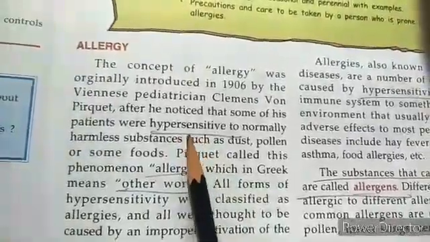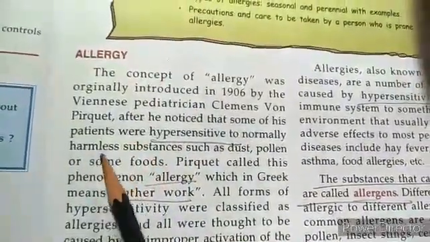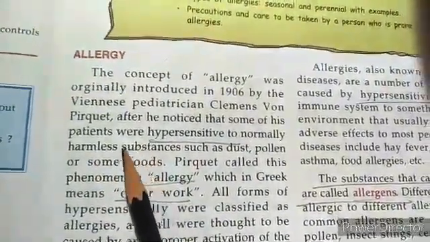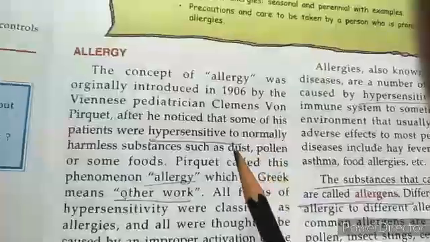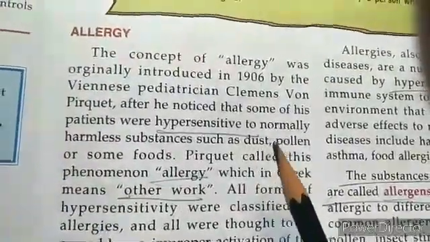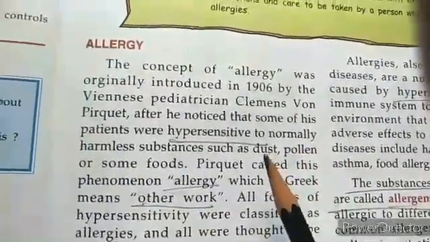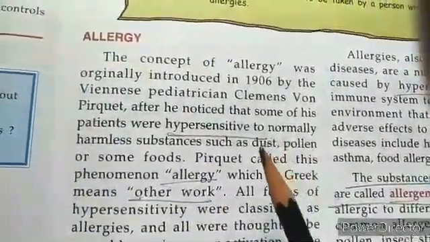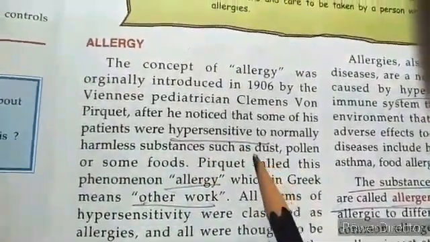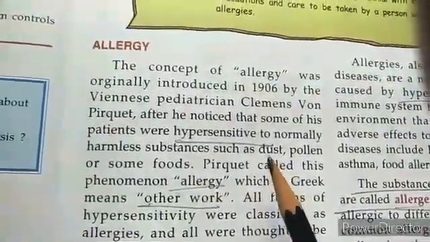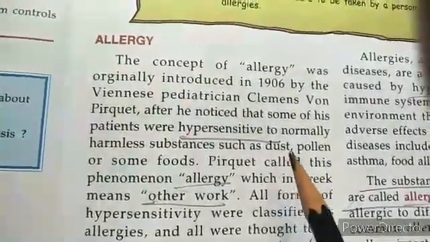So hypersensitivity means more than normal. If a patient is reacting to a certain substance which is harmless for others but seems to be having an effect on this person. For example, dust. Dust may be harmless for some people, and their reaction to it would be quite normal, but there would be some people who are allergic to dust, and we will find that they are hypersensitive to dust, and their reaction to the presence of dust is quite evident and different than others.